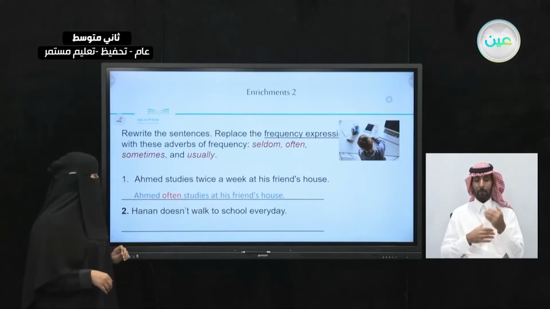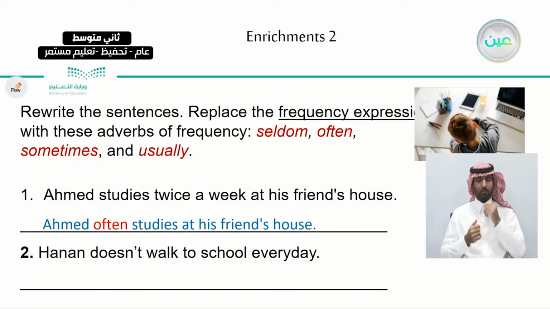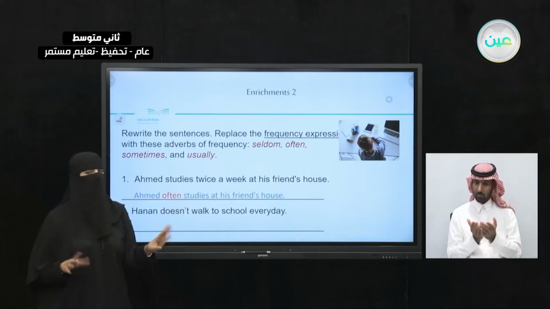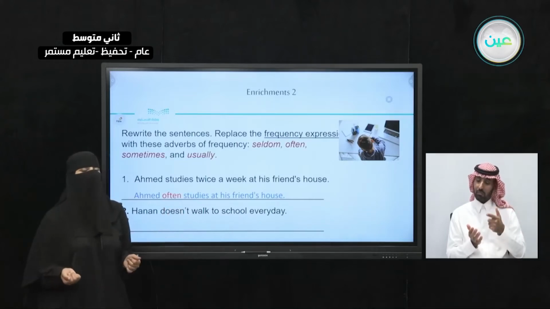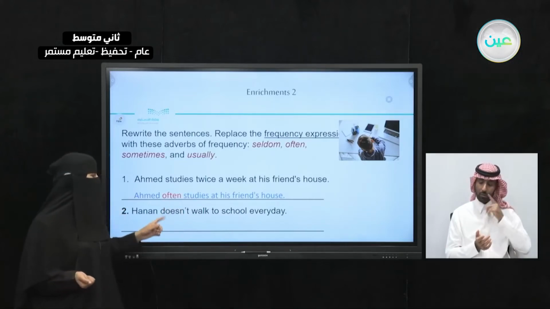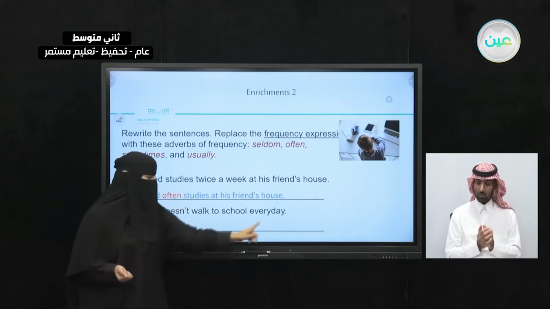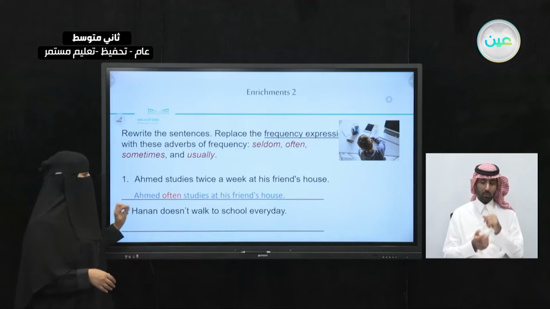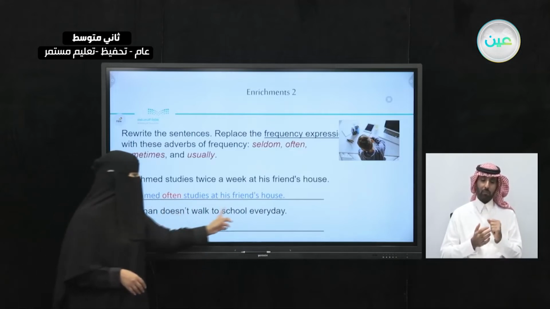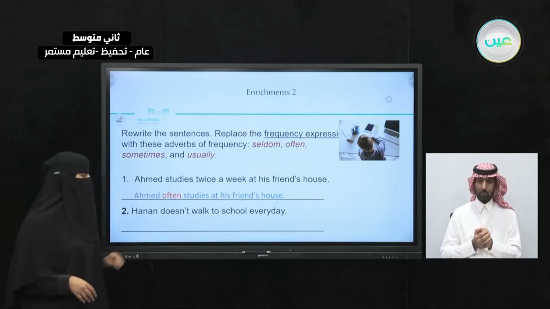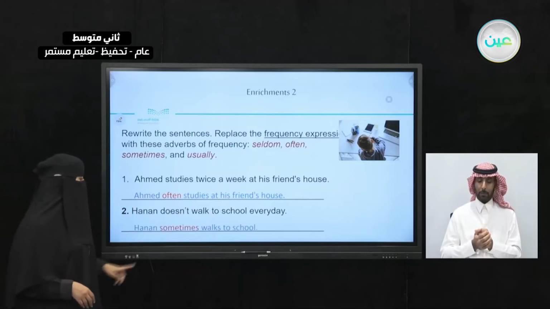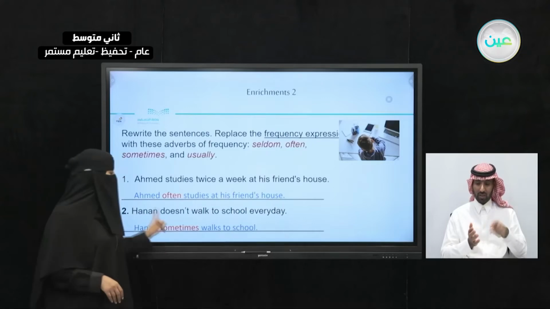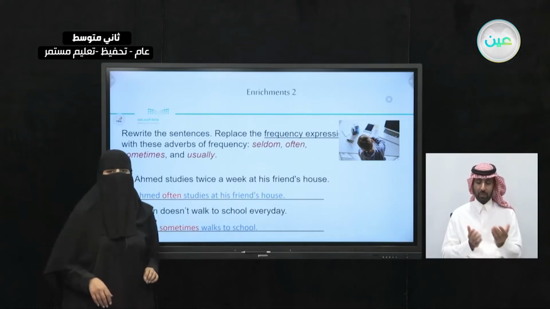Now, how about the second one? Hanan doesn't walk to school every day. So she's not walking to school every day. Where's the frequency expression here? She's not walking every day. It's something she's not doing every day. So we're rewriting the sentence, changing doesn't walk to school every day. Hanan sometimes walks to school, but not every day.